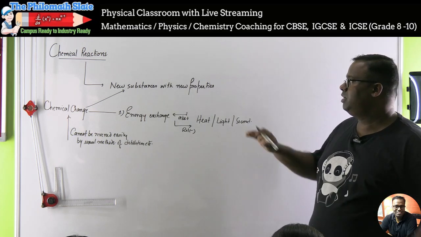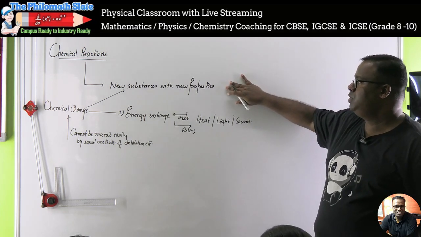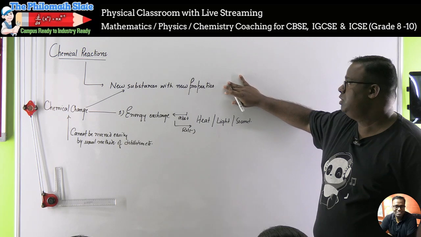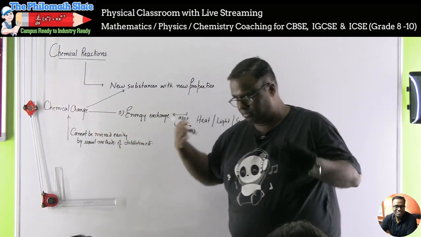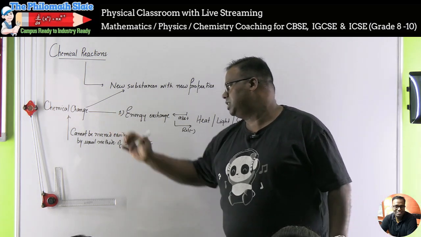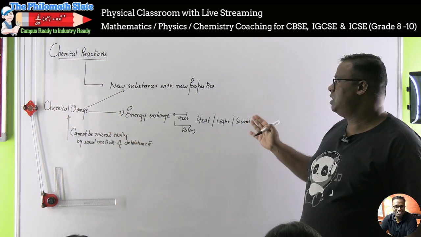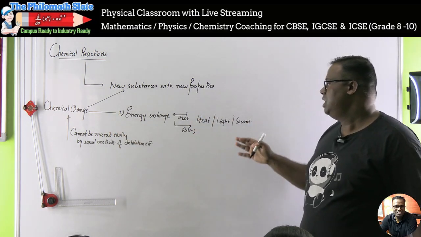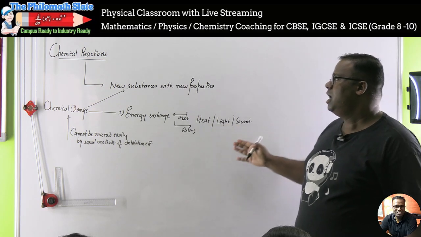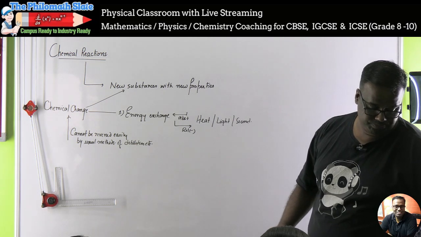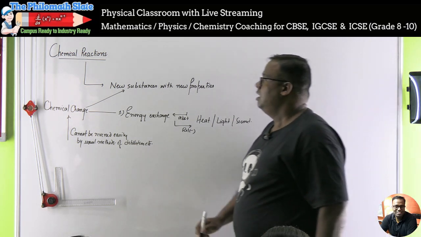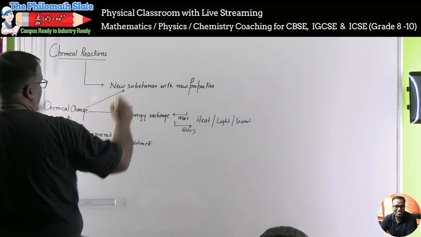So in chemical reactions, remember, there will always be new substances formed with new properties, and a chemical reaction is actually a representation of a chemical change. Energy will be exchanged. There will be absorption or release of energy in the form of heat, light, and sound, and this chemical change cannot be reversed. Okay, another thing that we study here in chemical reaction is that,